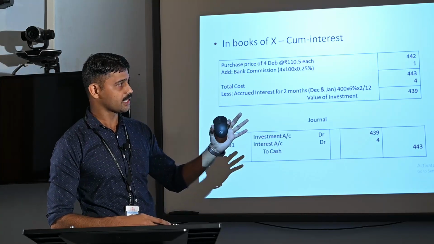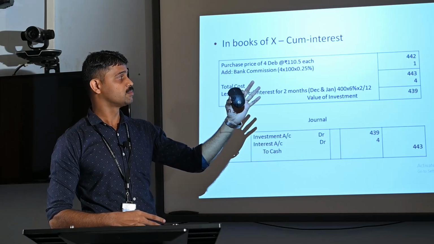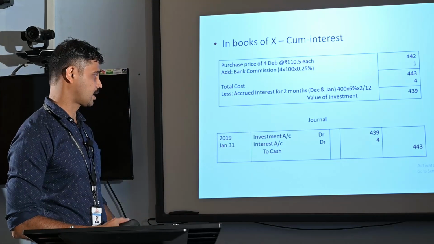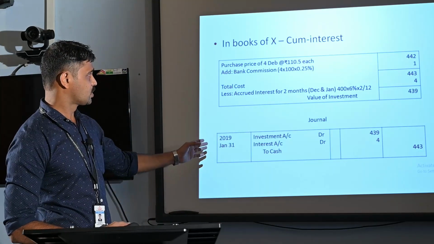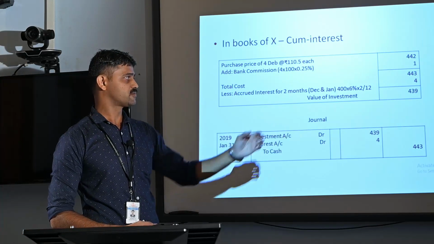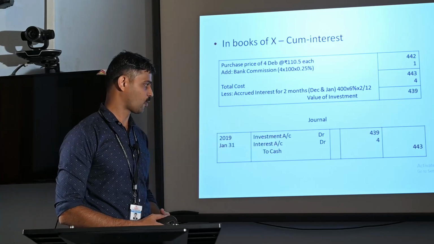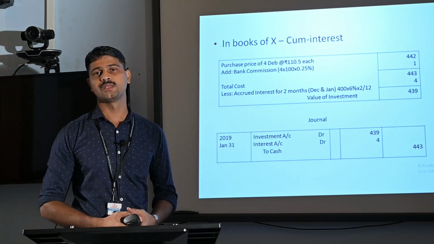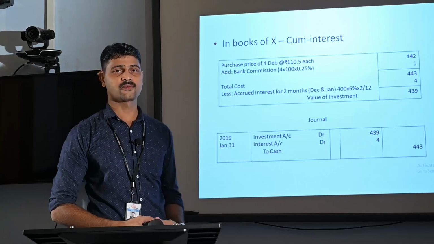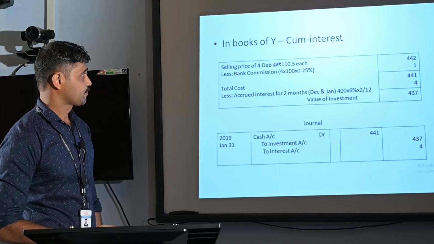So 439 should be debited to the investment account, and rupees 4 should be debited to the interest or dividend account. So we can check the journal entry. On 2019 January 31, investment account is debited rupees 439, interest account is debited with rupees 4. The total amount payable by the purchaser, that is credited to cash or bank account, that is rupees 443. This is the case of cum interest in books of X.